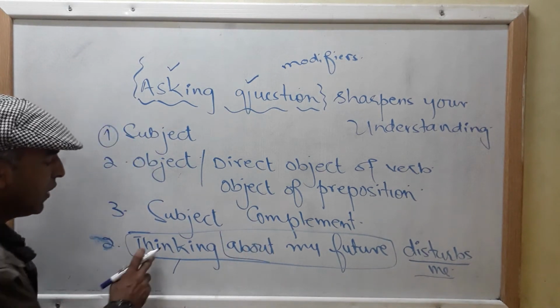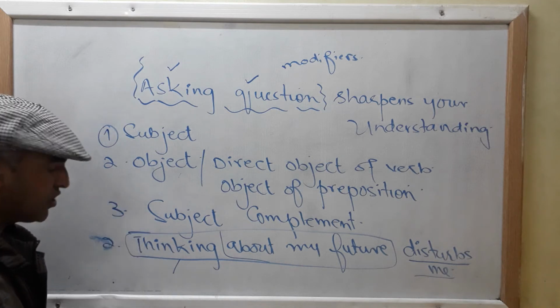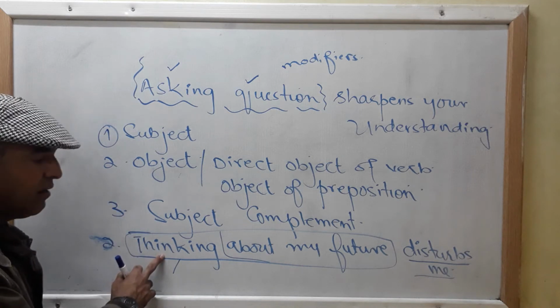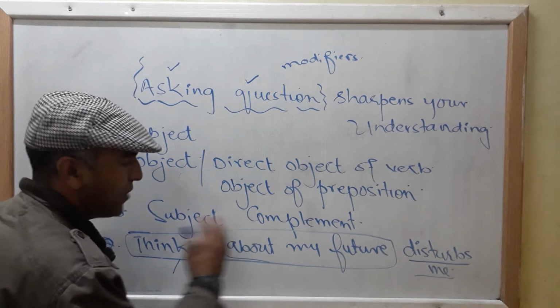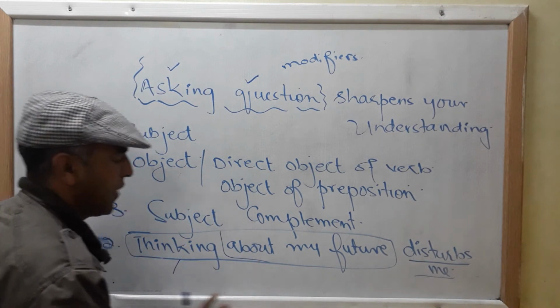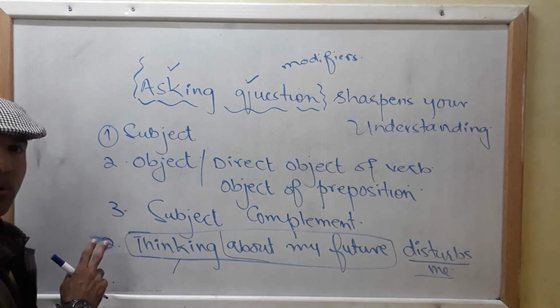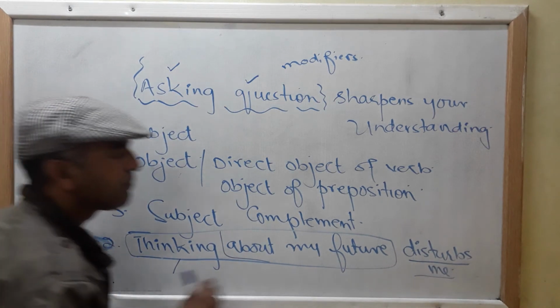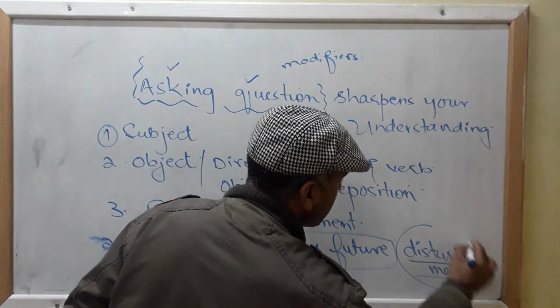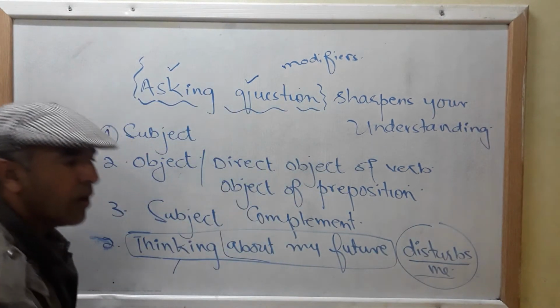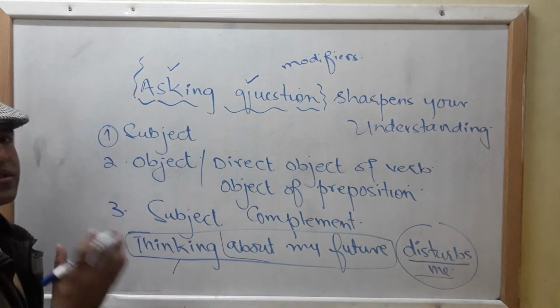As I told you, your gerund phrase is a combination of gerund, object, or sometimes other modifiers. About my future, this is a prepositional phrase. It is modifying your gerund. So here, what does disturb you? Thinking about my future disturbs me.